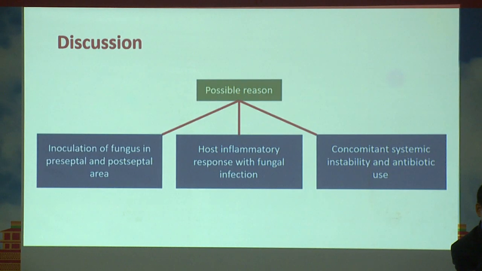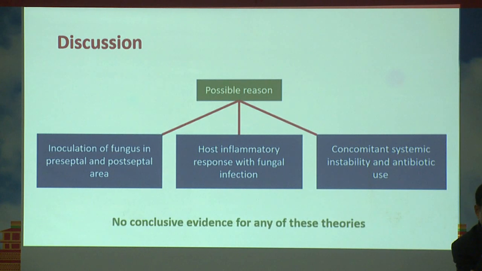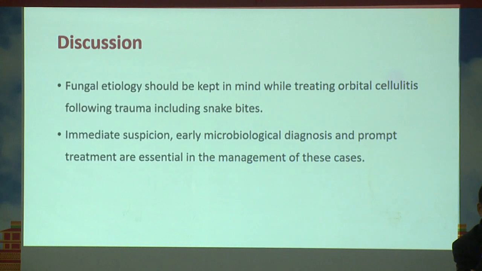So the possible reason for fungal orbital cellulitis in our case may be direct inoculation of the fungus in the preseptal and postseptal area. There may be host inflammation in response to fungal infection from the conjunctival cul-de-sac, and there may be concomitant systemic instability with antibiotic use. But there is no conclusive evidence of any of these theories. So fungal etiology should be kept in mind while treating orbital cellulitis patients following trauma including snake bite, and immediate suspicion with early microbiological diagnosis and prompt treatment are essential in the management of such cases. Thank you.